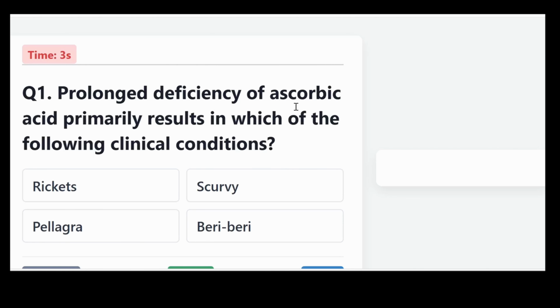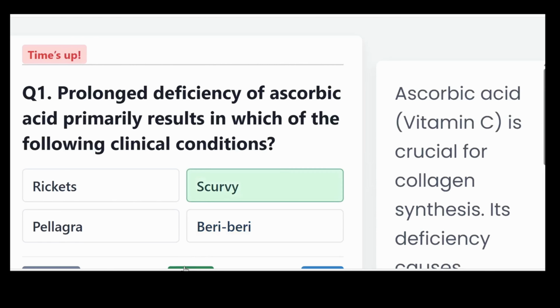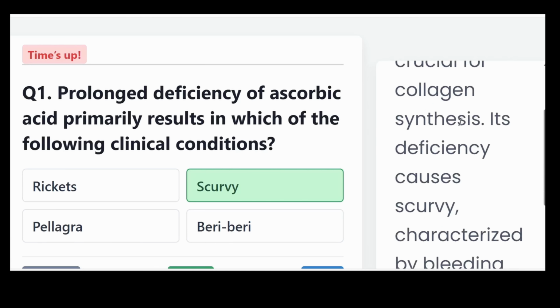Prolonged deficiency of ascorbic acid primarily results in which of the following clinical conditions? Is it rickets, scurvy, pellagra, or beriberi? And the correct answer: scurvy. Ascorbic acid, that is vitamin C, is crucial for collagen synthesis. Its deficiency can cause scurvy, characterized by bleeding gums and delayed wound healing.